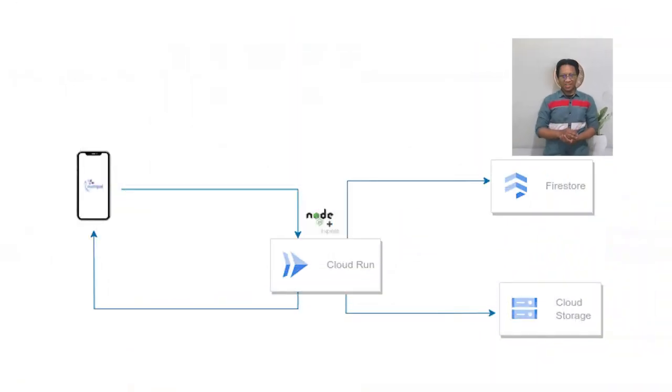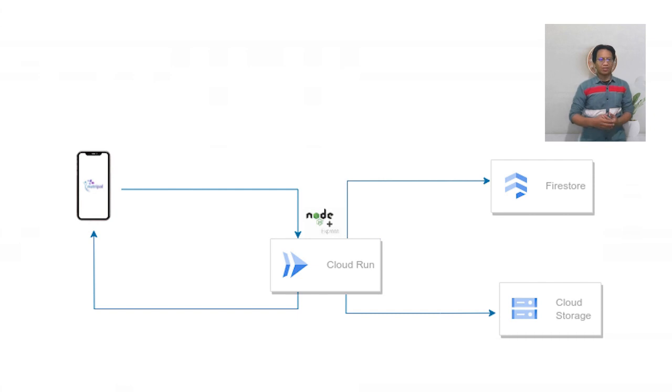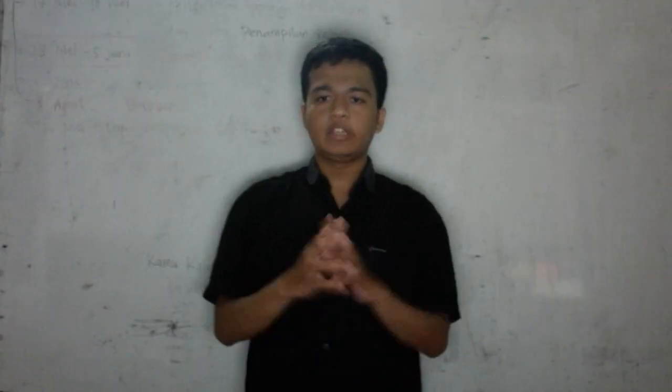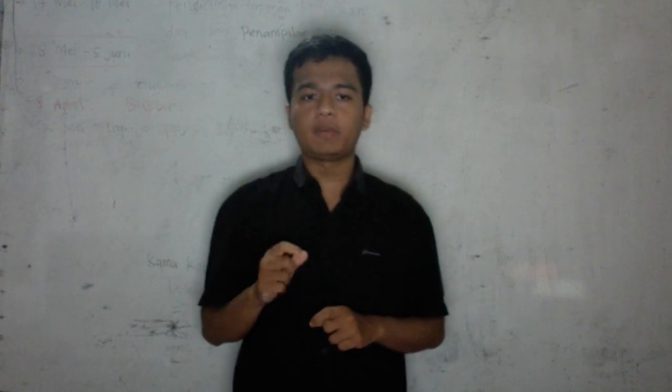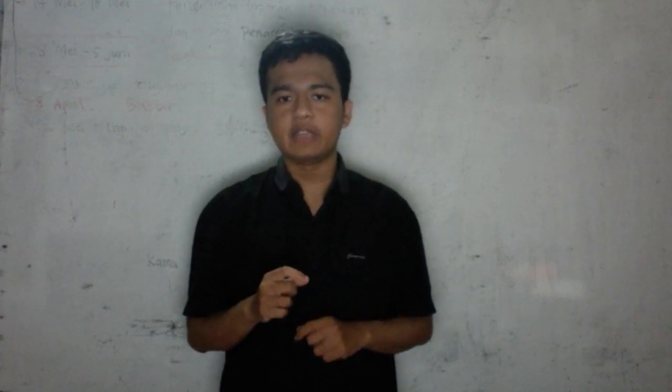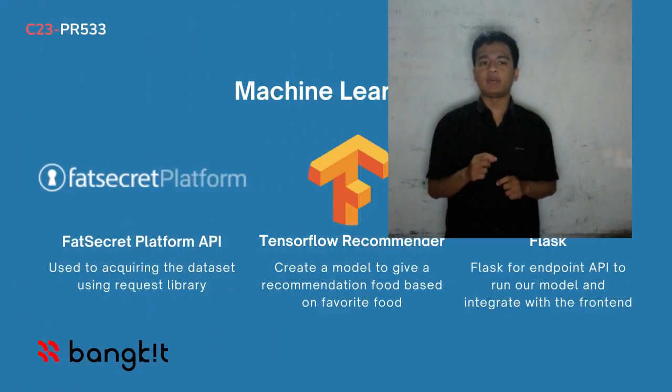In this Capstone project, we use several Google Cloud services, including Google Cloud Run and Container Registry for deploying APIs, Firestore for authentication and database storage. And we also use Google Storage for storing user profile images and food images. With the help of machine learning, we create a recommendation system model that will provide food or beverage recommendations according to users' preference and favorite foods.